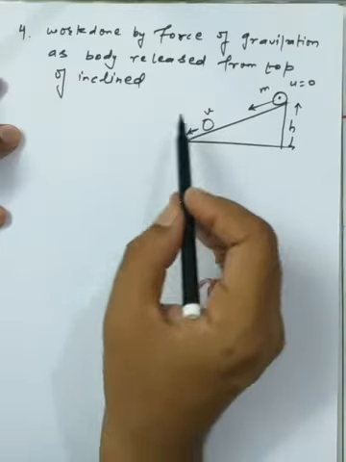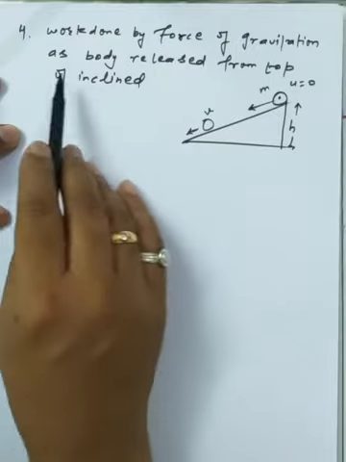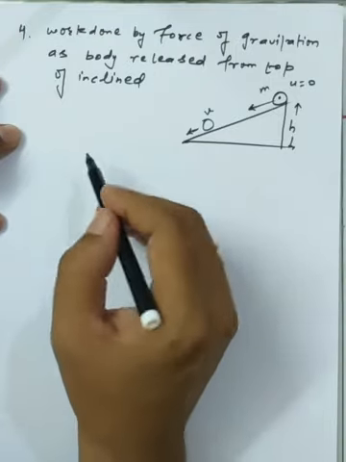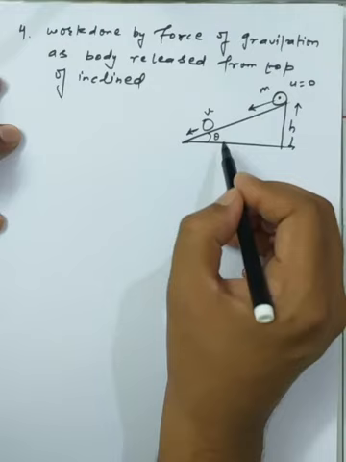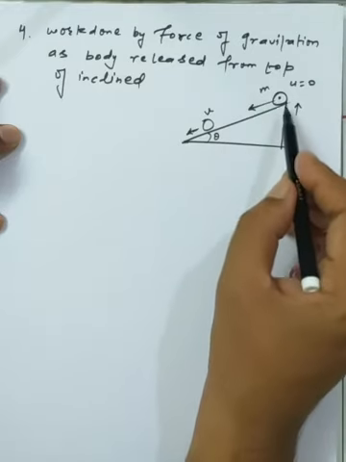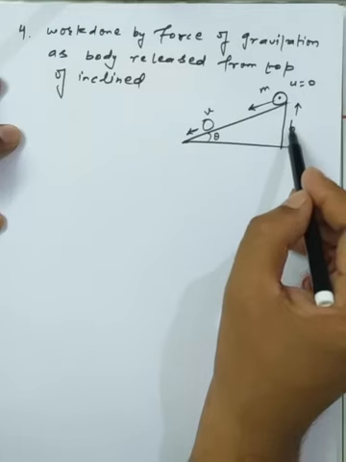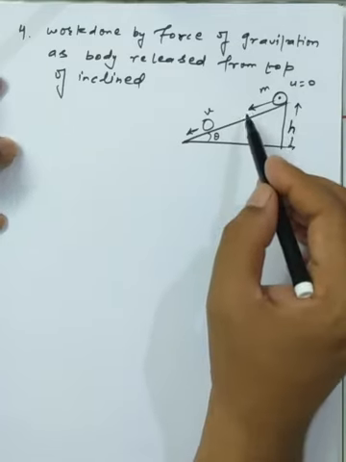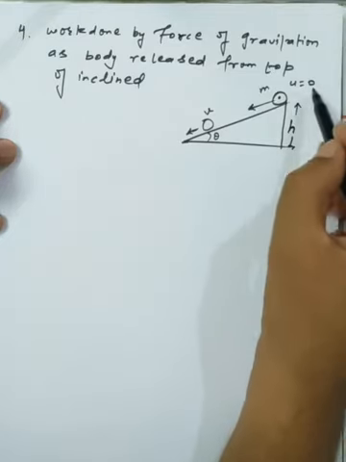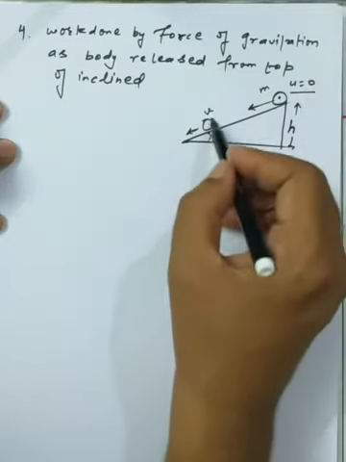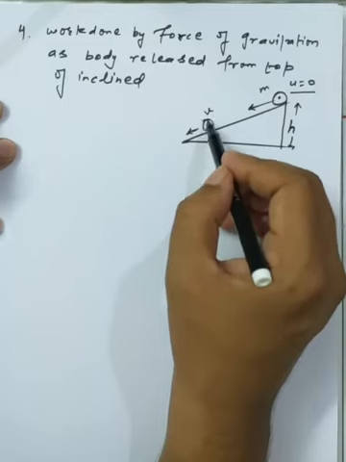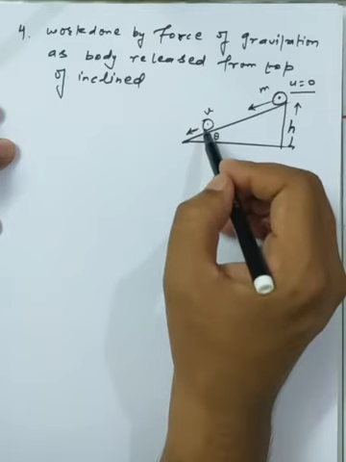Now here we are assuming the work done by the force of gravitation as a body is released from the top of the incline. So at the incline, the body of mass m is on the top of the inclined plane, where the height of the inclined plane is h, and we are releasing the body. So we assume that u is equal to 0, and somewhere in the path it acquires velocity as it reaches the bottom.